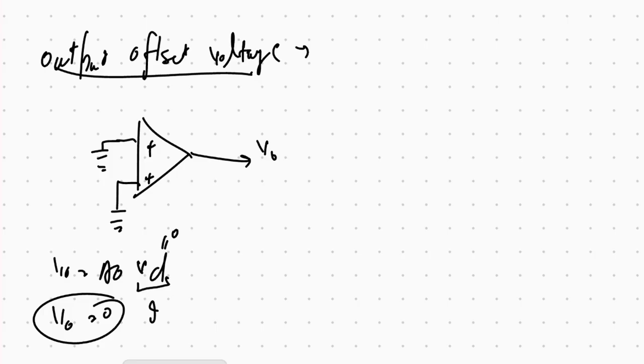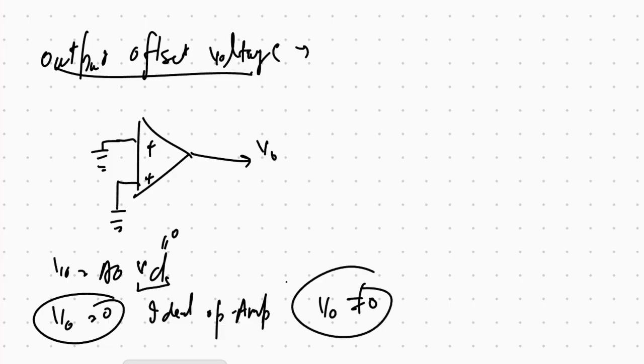This is an ideal op amp. But in a non-ideal op amp, the v output does not equal 0 even if both the input terminals are at 0. So this is offset from 0. This is called the output offset voltage, which is not 0 but offset from 0 volts.